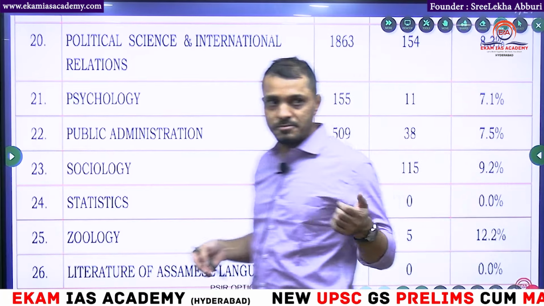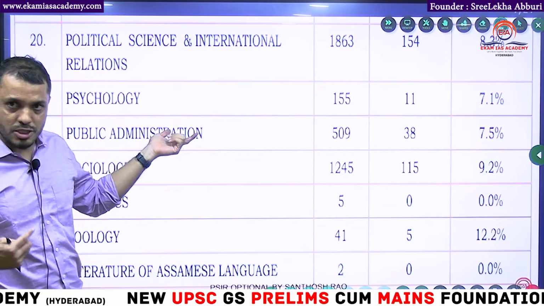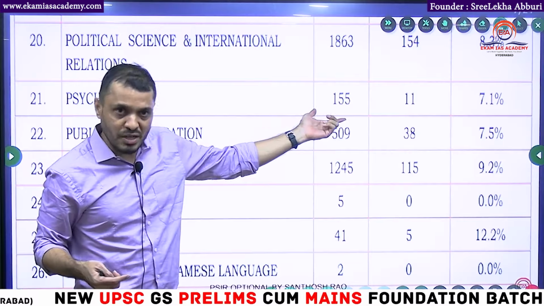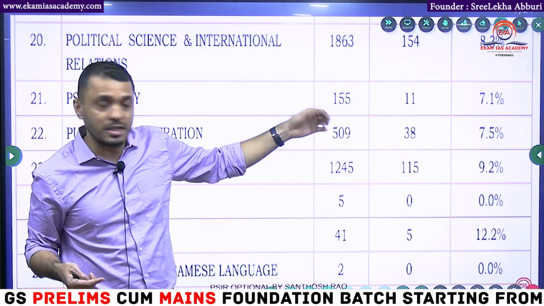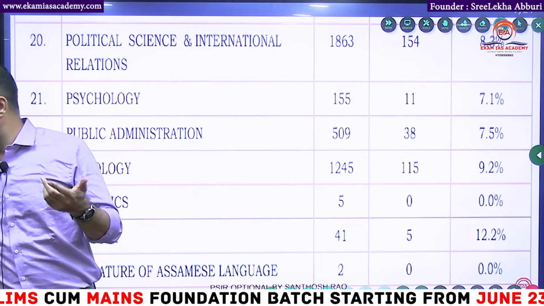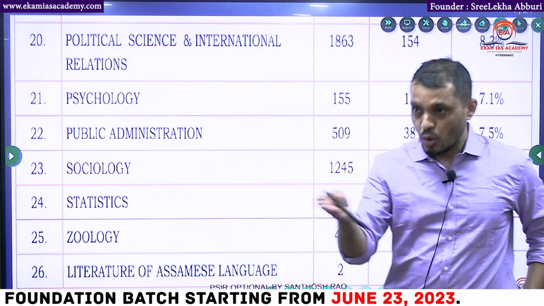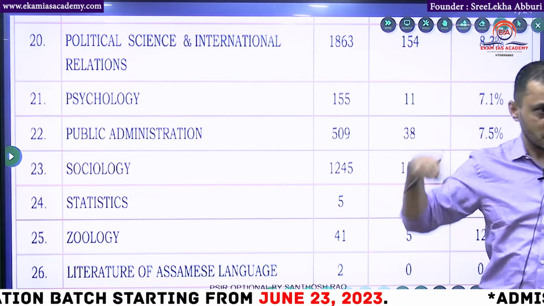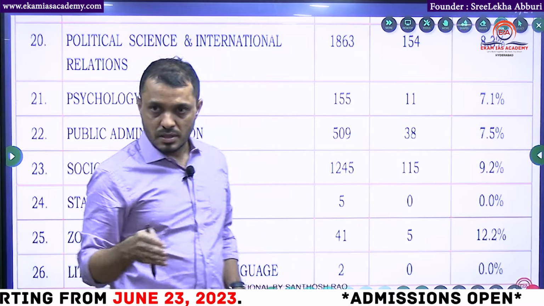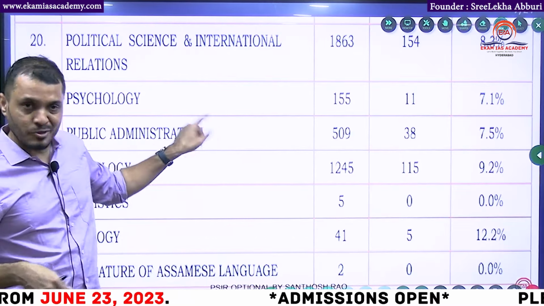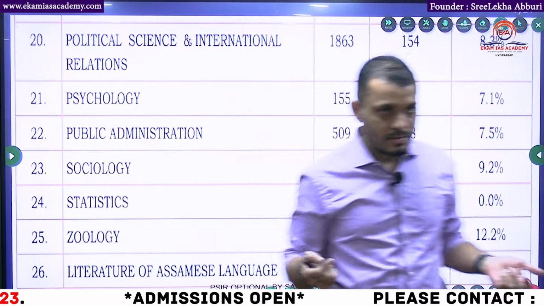Tell me what might be the reason. These numbers won't lie. For example, if I had taught psychology, also 115 members wrote it, but here we are talking about the numbers. Why do you think so many members are opting for political science? What is your review, students? Overlapping with the GS: he is saying that because it helps in the GS, that is the reason people are choosing it. Any other views? Current affairs, because it overlaps with current affairs. Scoring, obviously.